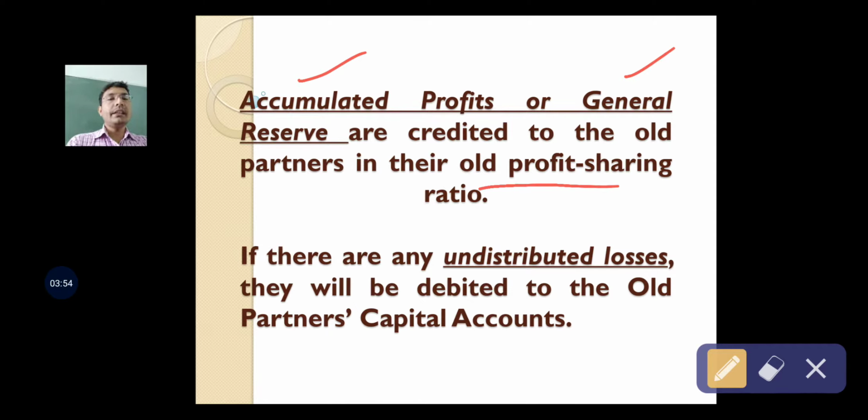If there is any undistributed loss, for example, the PL account has a debit balance and this debit balance was showing up on the asset side of the balance sheet, this debit balance being loss in PL account should also be transferred to old partners in old profit sharing ratio, because this loss belongs to old partners and not new partner.